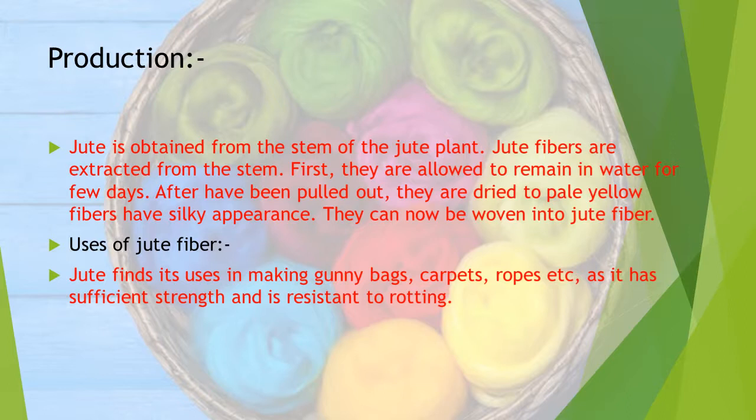Jute fibers are extracted from the stem. First, they are allowed to remain in water for a few days. After they have been pulled out, they are dried to pale yellow fibers with a silky appearance. They can now be woven into jute fabric. Uses of jute fibers: jute finds its uses in making gunny bags, carpets, ropes, etc., as it has sufficient strength and is resistant to rotting.